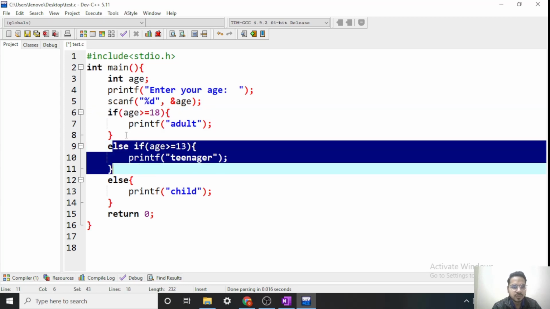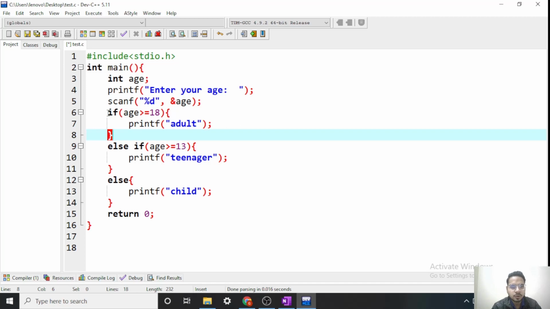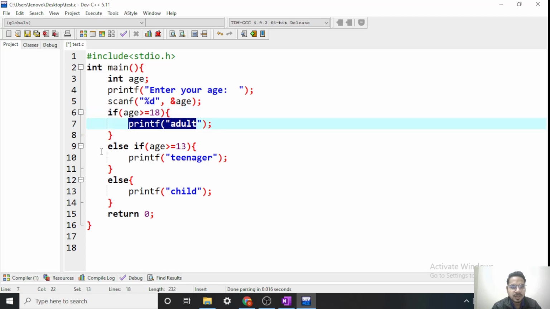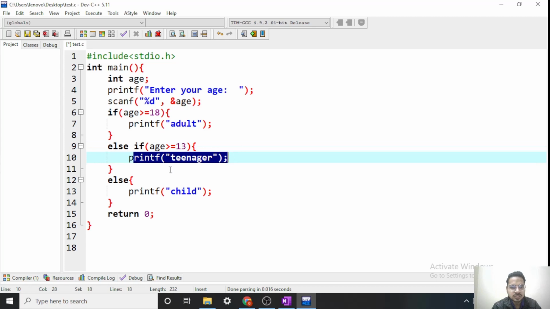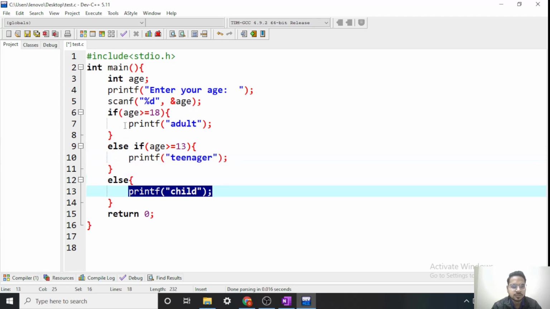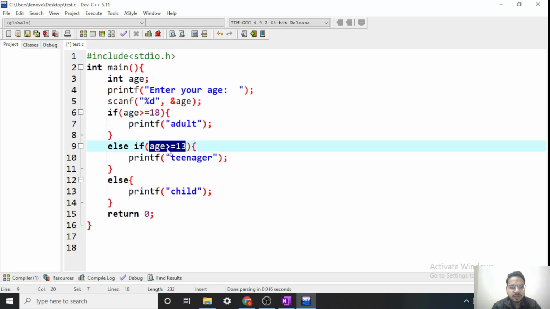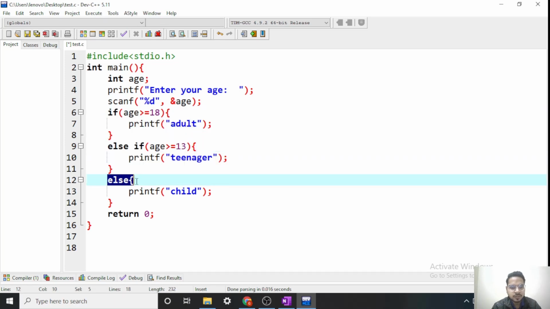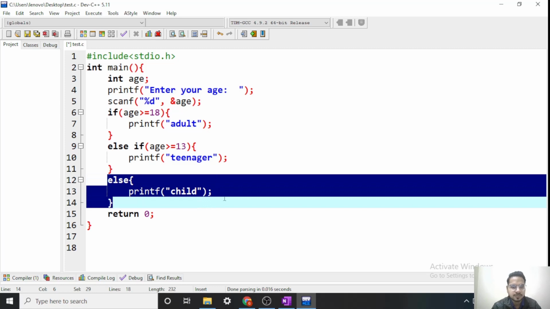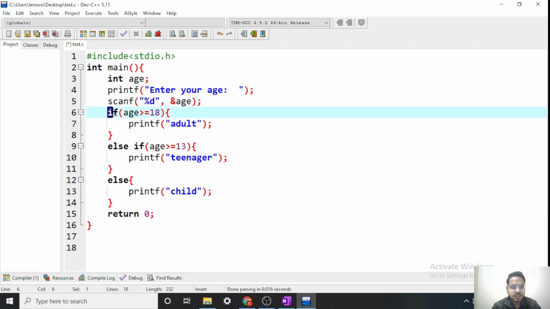Understand it using plain English. We are saying: if this, then do this; else if this, then do this; and if nothing becomes true, then finally do this. So if age is greater than or equal to 18, print adult. Else if age is greater than or equal to 13, then we print teenager. If both conditions are false, then finally we execute this else block which says child. So this is if, else if, then else.